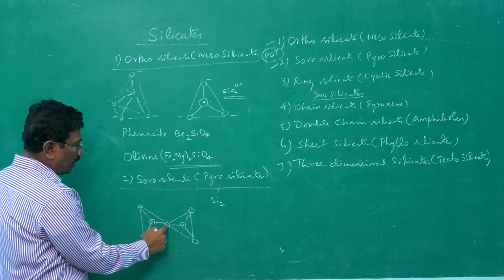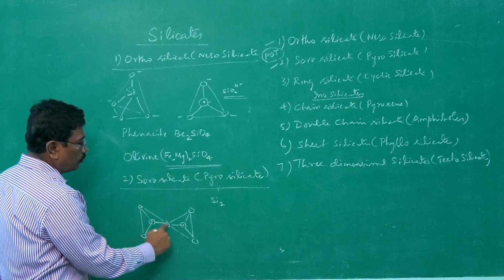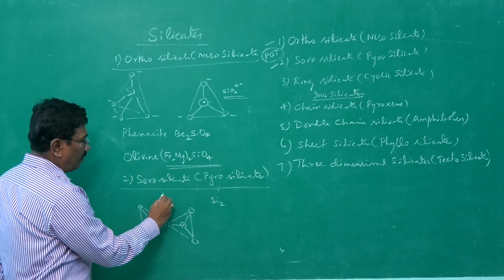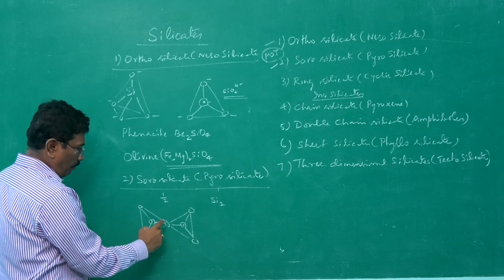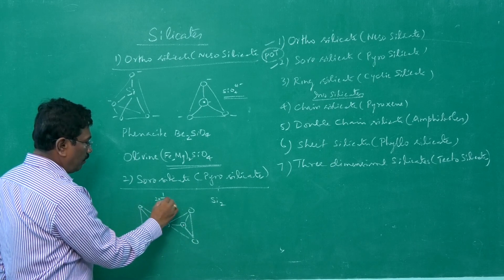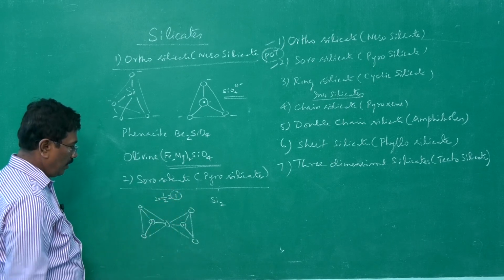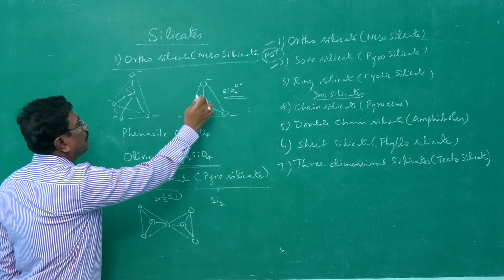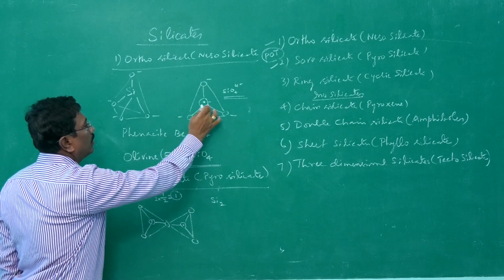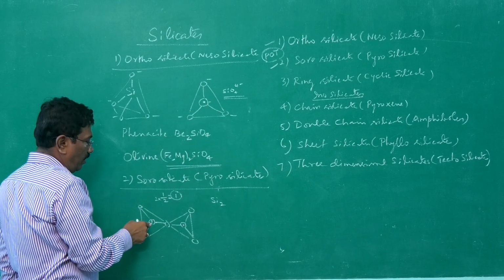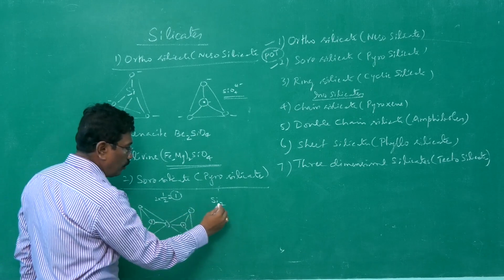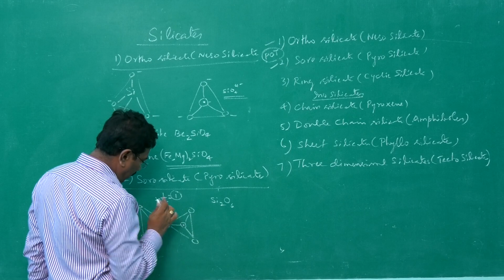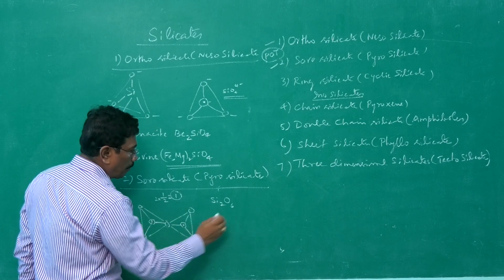The contribution of this oxygen for these two Si is 1/2, and therefore for two silicon atoms, 2 into 1/2 becomes 1. Remaining 3 is for this silicon, 3 is for this silicon. Therefore, Si2O6 plus 1 oxygen common, plus 1.